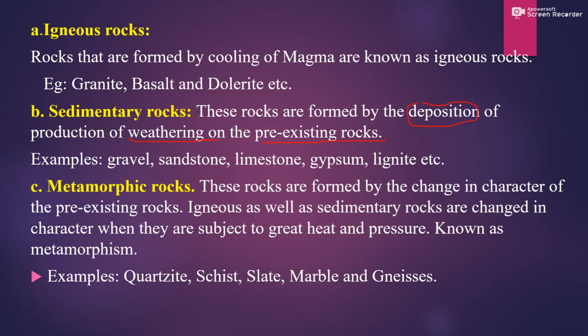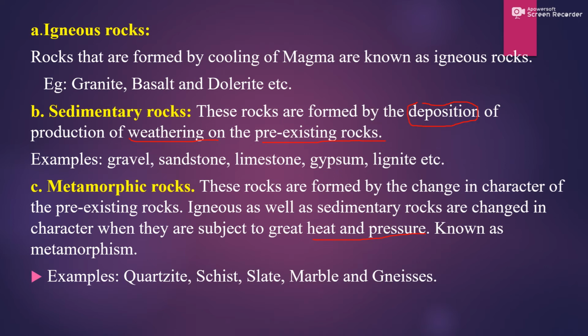Moving on to the next classification: metamorphic rocks. What is meant by metamorphic rocks? These rocks are formed by the change in character of pre-existing rocks. Igneous as well as sedimentary rocks are changed in character when they are subject to great heat and pressure.